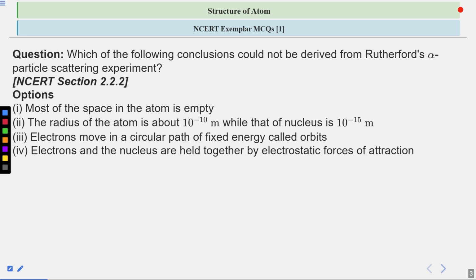So I would suggest you to write the correct answer by yourself. Your time to solve this question starts now. Okay, so the time is up.